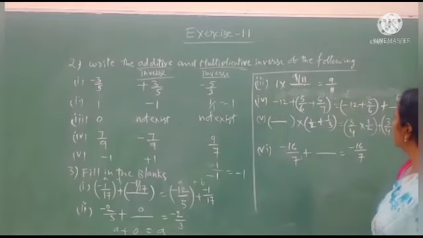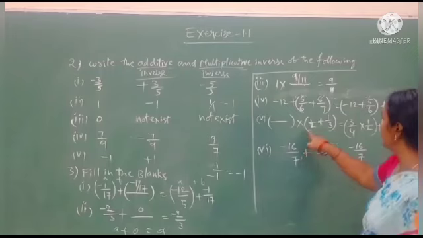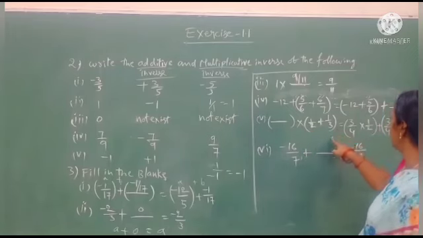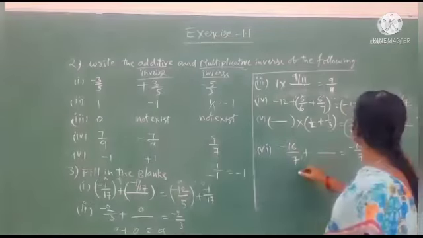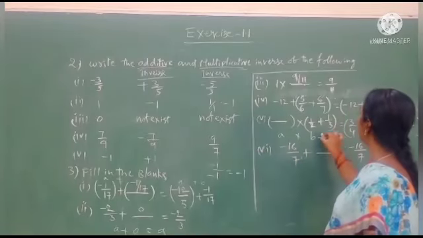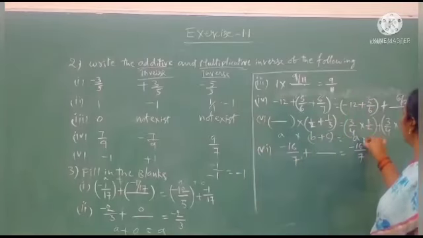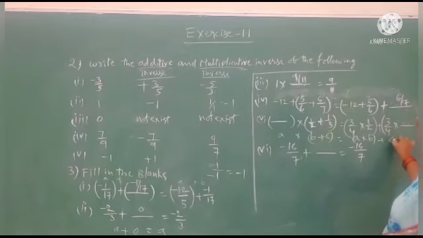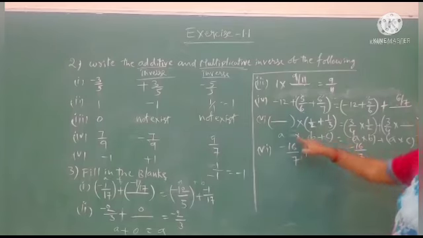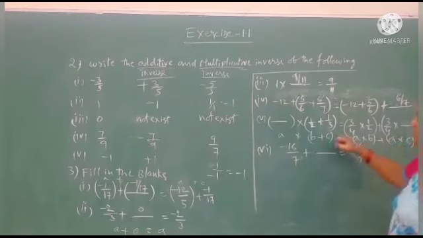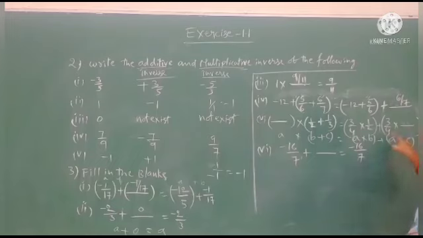Okay, and after that, see in this problem: dash into 1 by 2 plus 1 by 3 equals 3 by 4 into 1 by 2 plus 3 by 4 into dash. Okay students, here we use A into B plus C equals A into B plus A into C. Here the B value is there and the A value is there.